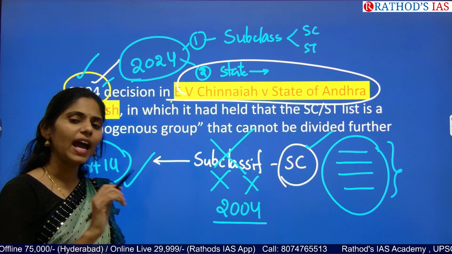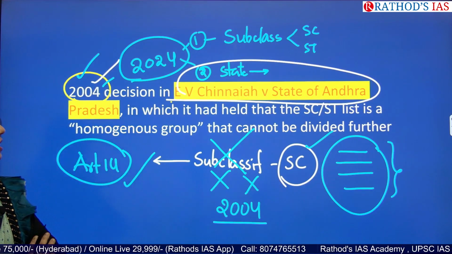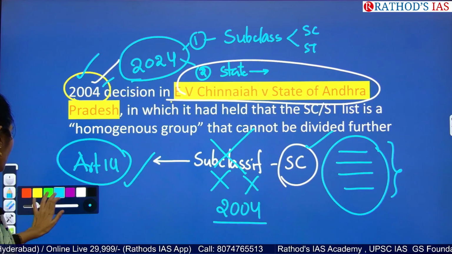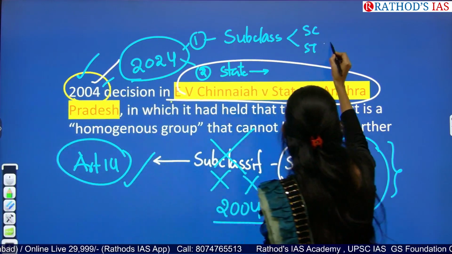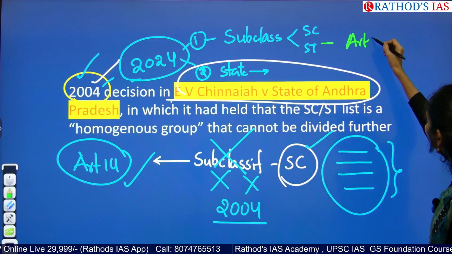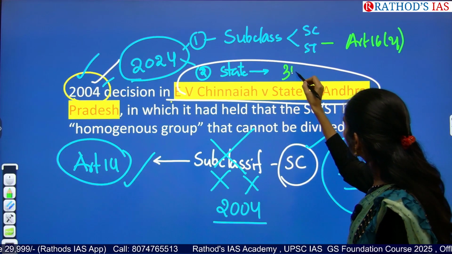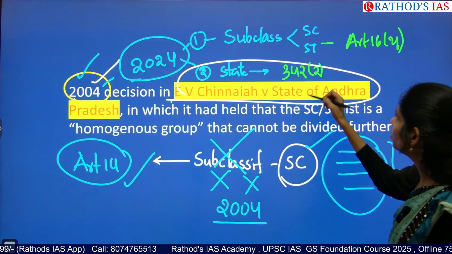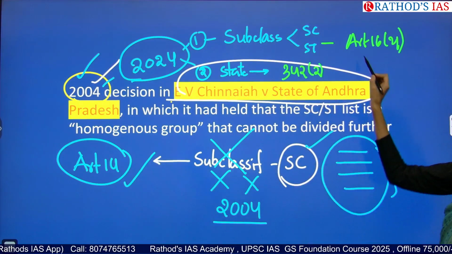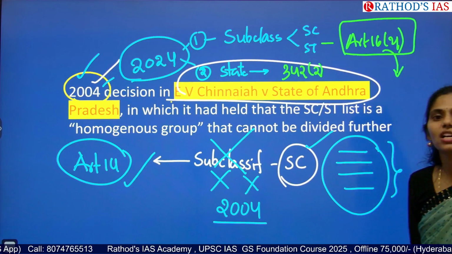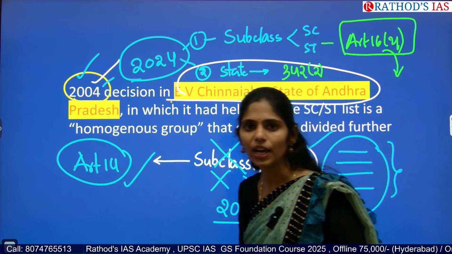You may ask me on what basis the Supreme Court gave this judgment. The answer is that it gave the decision based on Article 16 subclause 4 and Article 342 subclause 2. Article 16 subclause 4 says that the state can take some affirmative action.